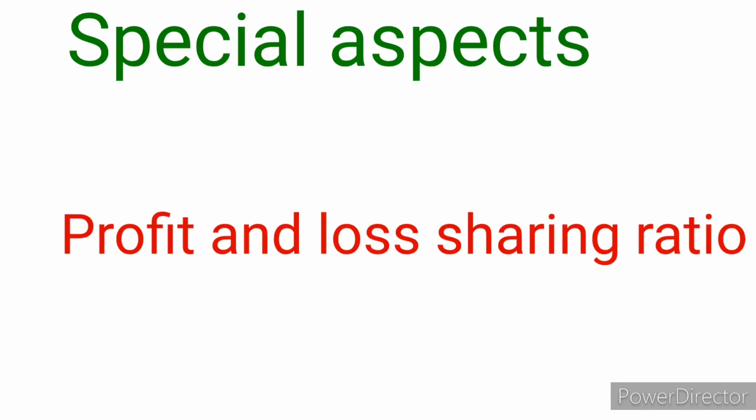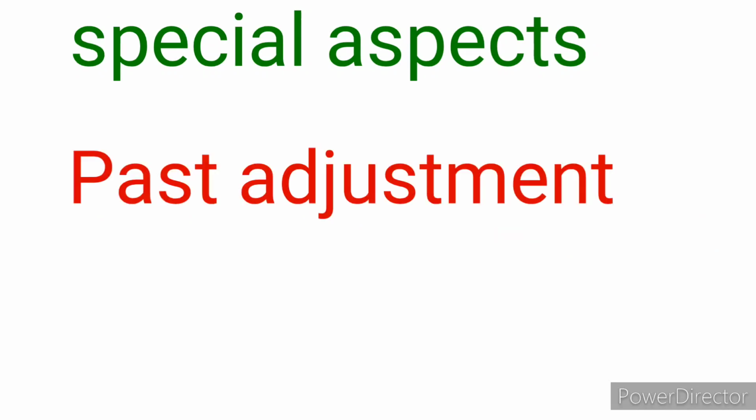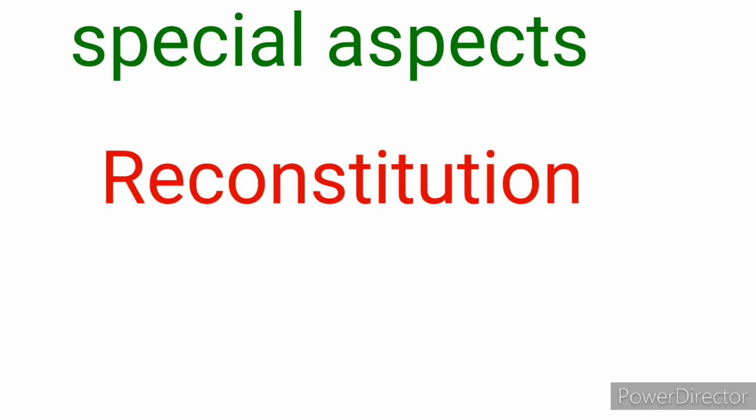And now profit and loss. As per the partnership deed, the profit or loss will be distributed to the partners. If the deed is silent, it will be shared equally among all the partners. And past adjustment, very important, this is also a special aspect. Past adjustment: a mistake has already happened, so now we are going to rectify it.